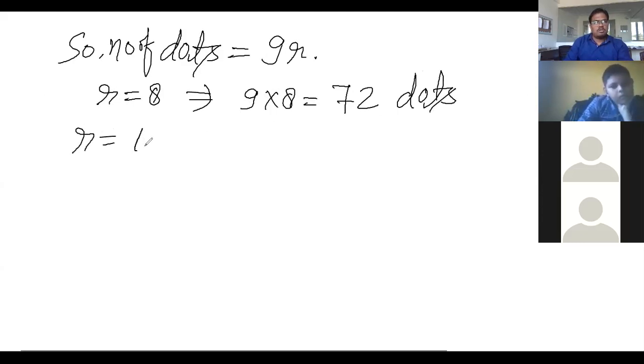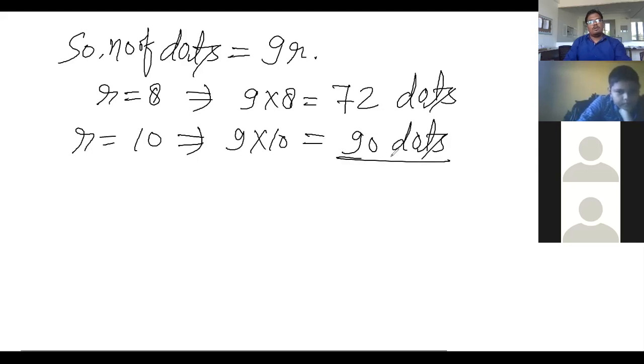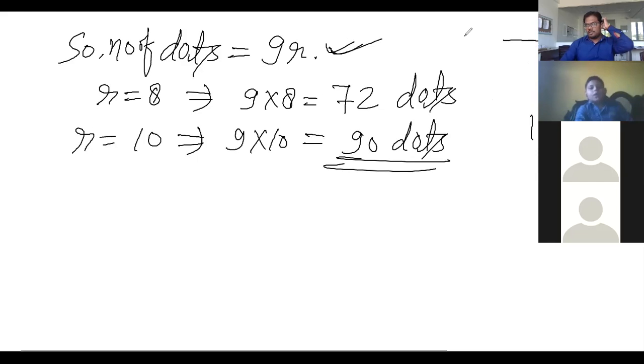And if R is equal to 10, then 9 into 10 is 90 dots. Okay, class? In one row there will be 9 dots. Similarly, in 8 rows how many dots? 9 into 8, 72. In 10 rows, 10 into 9, 90. Very easy. We have to find by this rule.